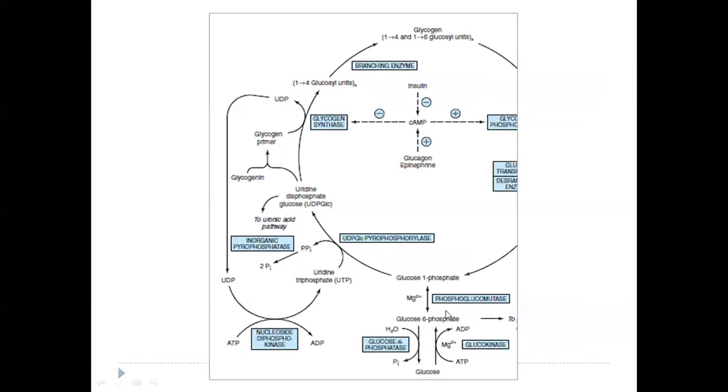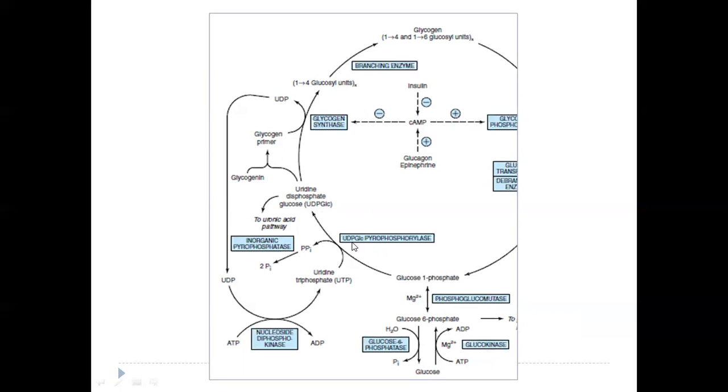This side of reactions represents glycogen synthesis. So glucose, first in the presence of glucokinase, is converted to glucose 6-phosphate. Then in the presence of phosphoglucomutase, it is converted to glucose 1-phosphate. Now this glucose 1-phosphate is activated to UDP glucose.